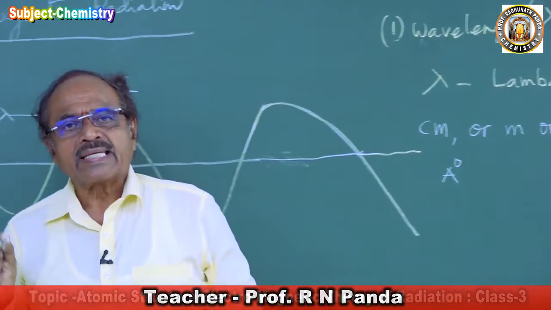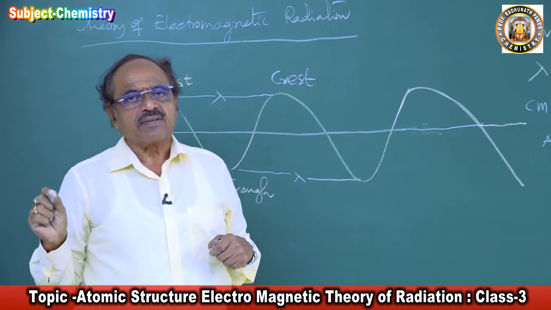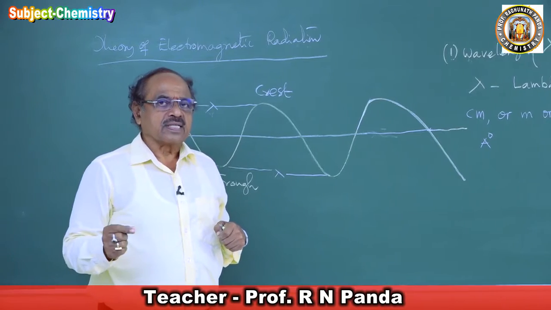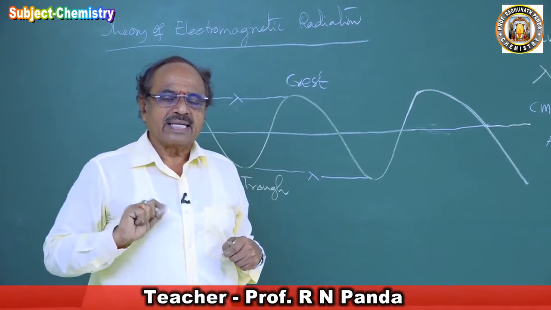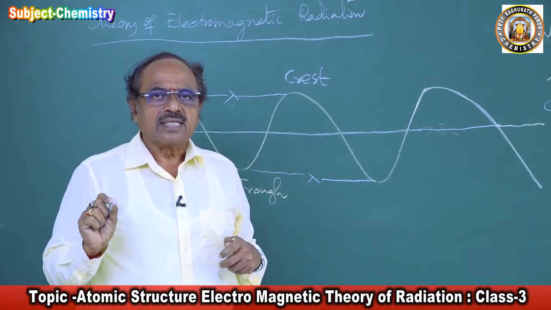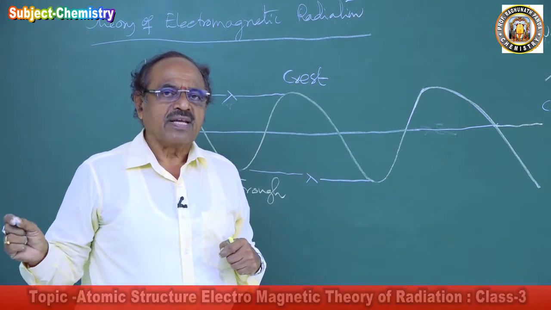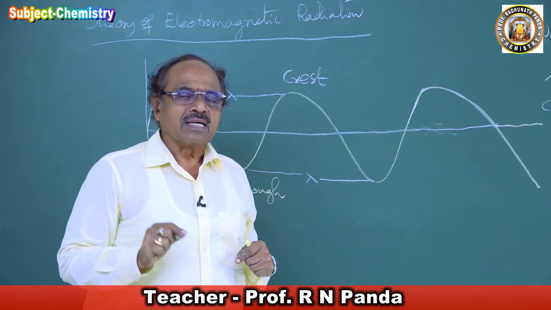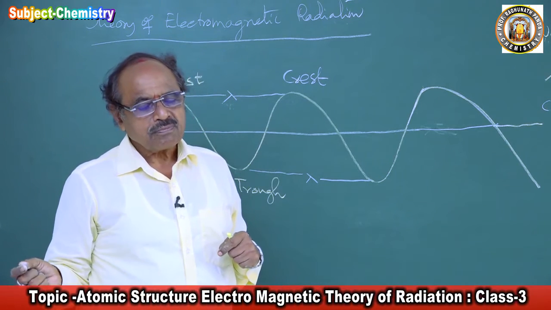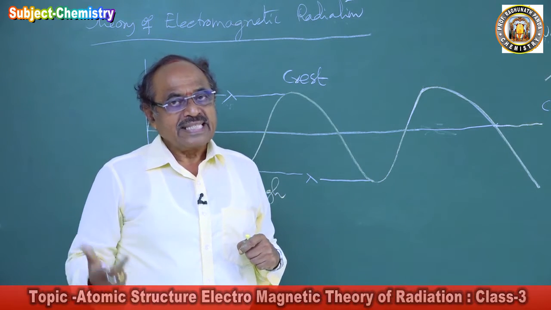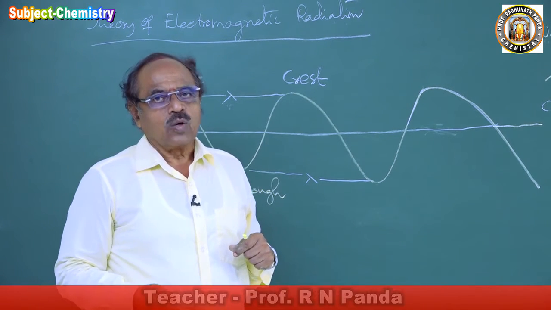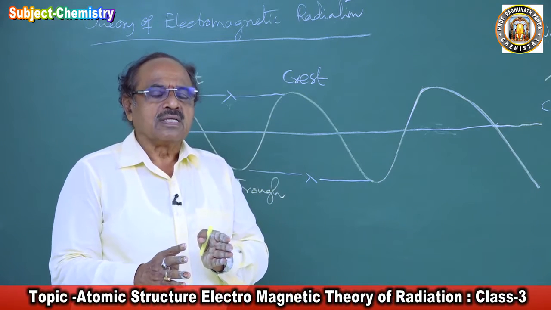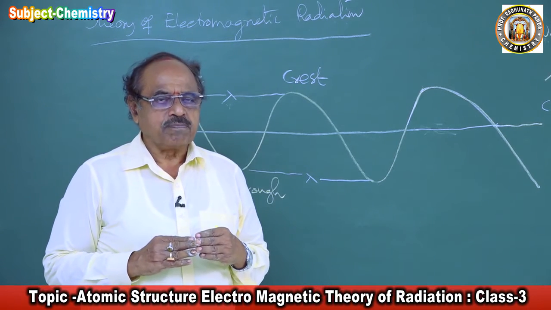And every electromagnetic wave has its own wavelength. The different electromagnetic waves differ in their wavelength. All the electromagnetic waves are not of the same wavelength. Hence, each electromagnetic wave has a different property from the other. That is the reason the energy associated with one type of electromagnetic wave is quite different from another type of electromagnetic waves.